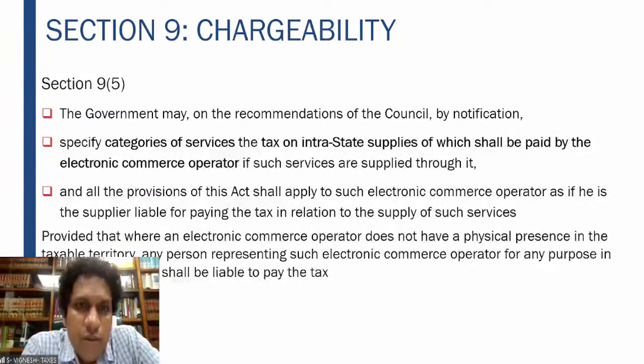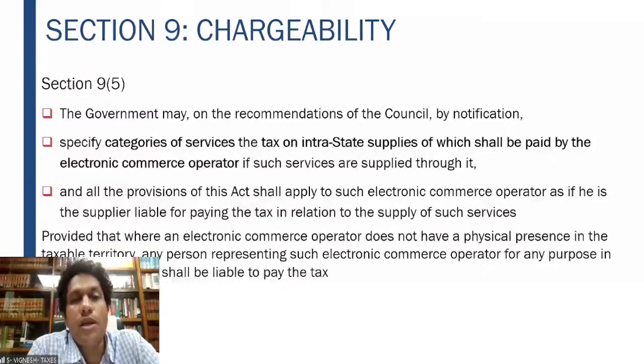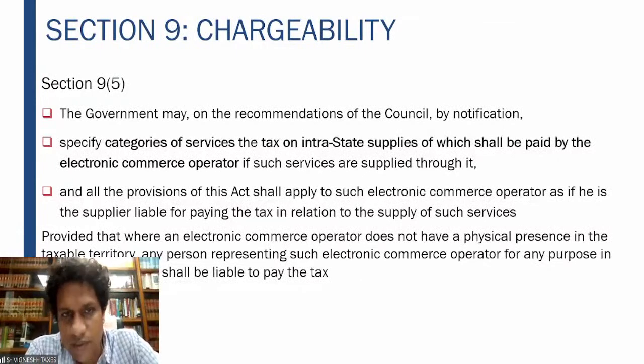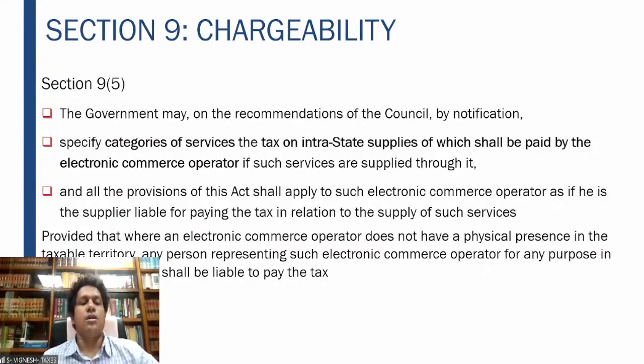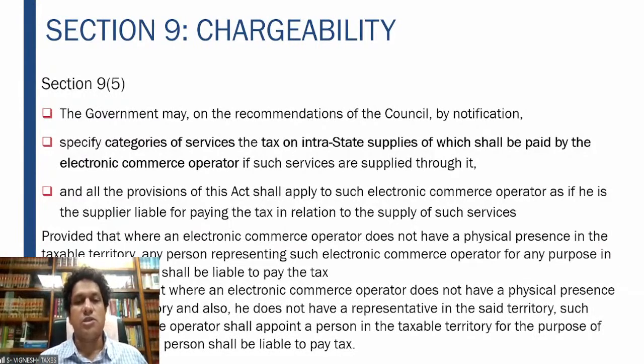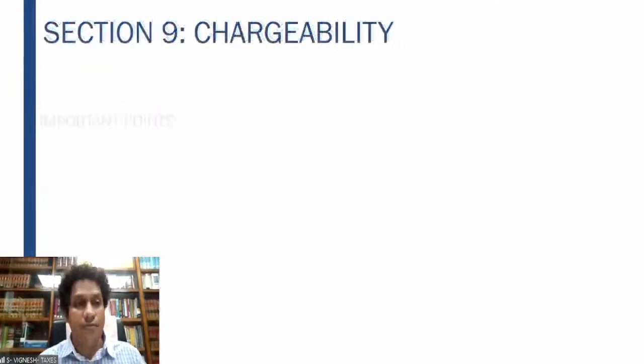Provided where the electronic commerce operator does not have a physical presence in the taxable territory, any person representing such electronic commerce operator shall be liable to pay the tax. Physical presence is not there. Therefore, any person representing such electronic commerce operator shall be liable to pay the tax. This is your 9 subsection 5. Where he does not have physical presence, where he does not also have a representative, then it is important that such electronic commerce operator appoints someone in the taxable territory for the purpose of paying the tax, and such person shall be liable to pay the tax. That is your 9 subsection 5.